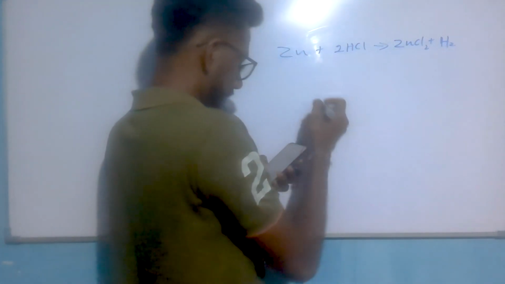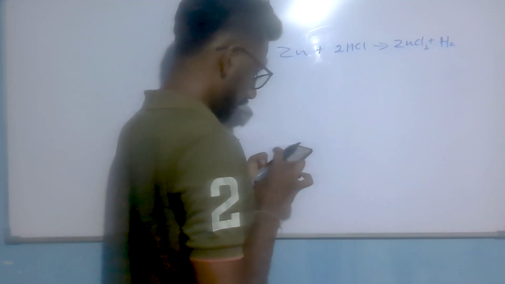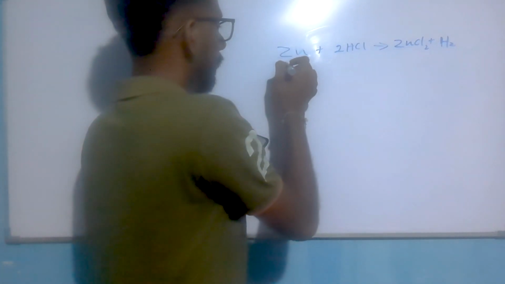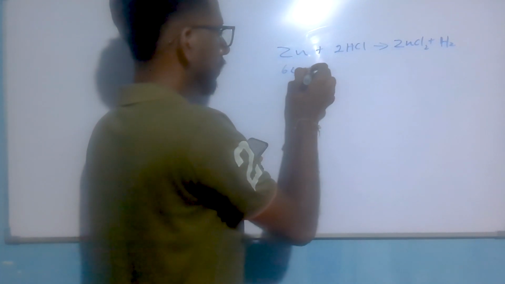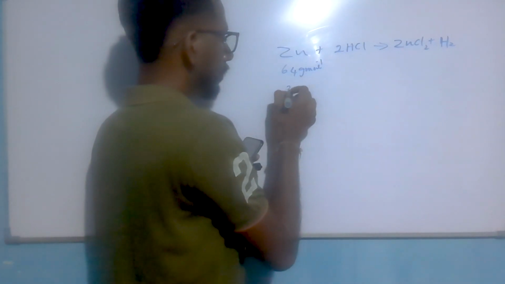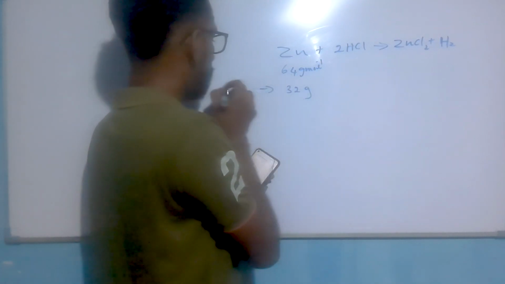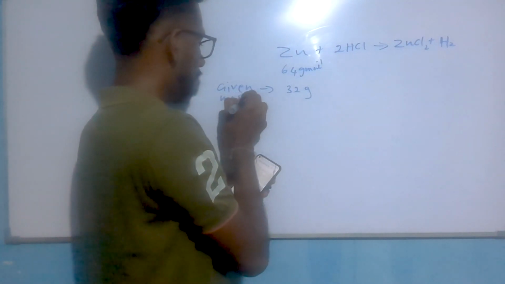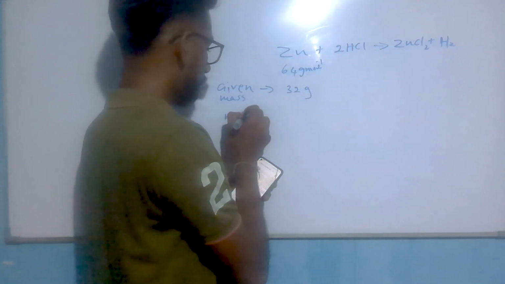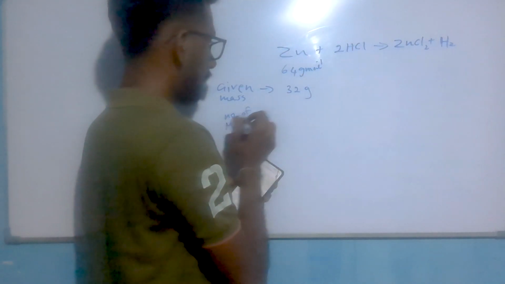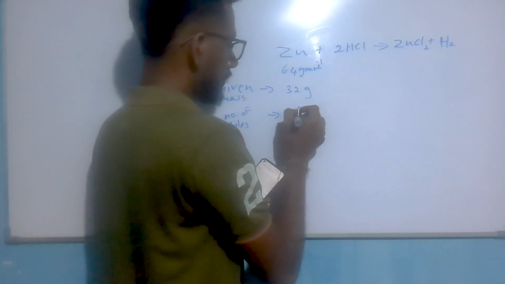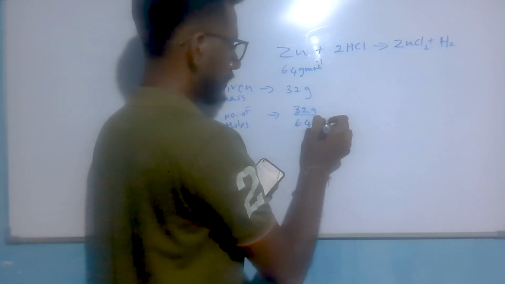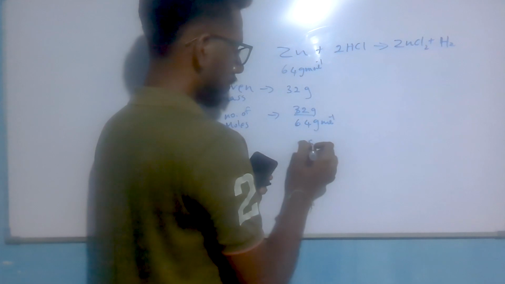If they have given zinc has 64, zinc molar mass is 64 g mol^-1. Then 32 gram is the given mass. Then the number of moles is 32 gram divided by 64 g mol^-1. So answer is 0.5 mol.